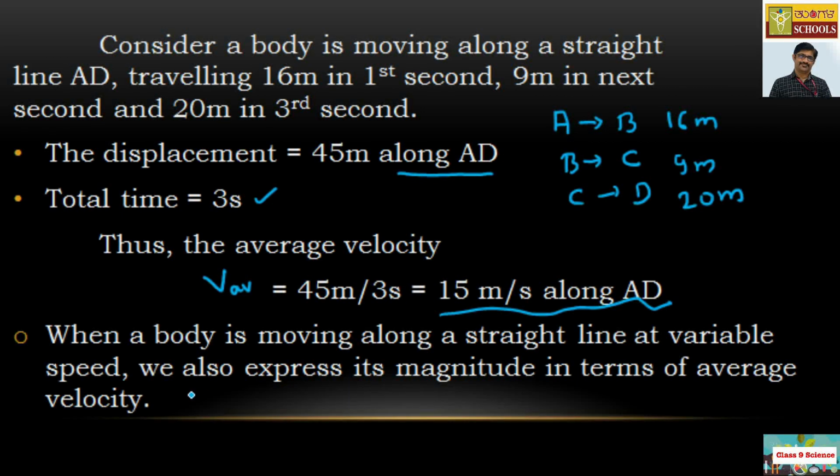When a body is moving along a straight line at variable speed, we can also express its magnitude in terms of average velocity.